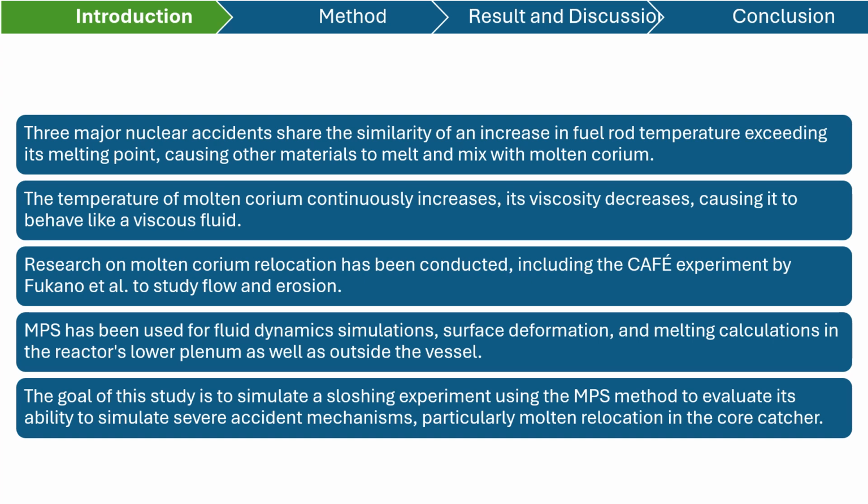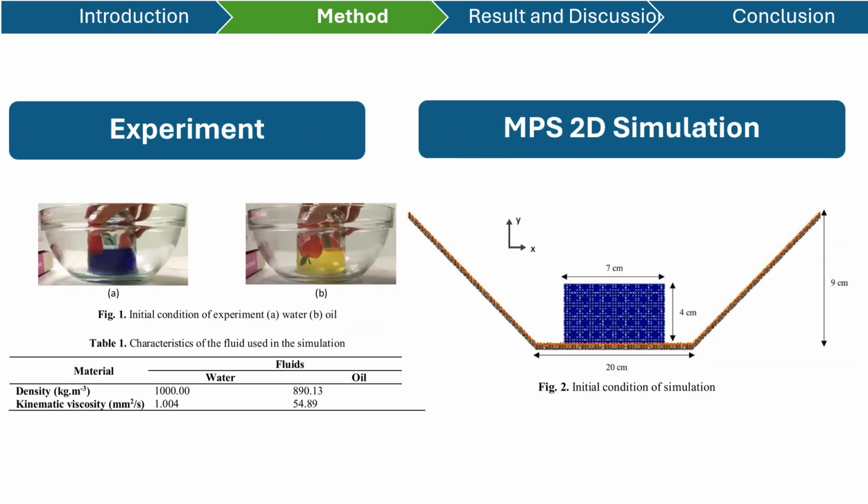And here we have MPS, which has been used for fluid dynamic simulation, surface deformation, and melting calculation in the reactor's lower plenum as well as outside the vessel. So the goal of this study is to simulate a sloshing experiment using the MPS method to evaluate its ability to simulate several accident mechanisms, particularly molten relocation in the core cage. Here we have the method, which begins with the experiment first.